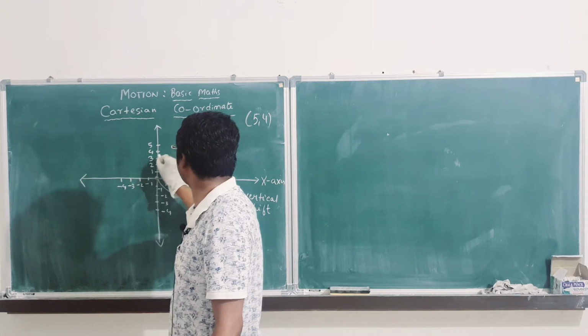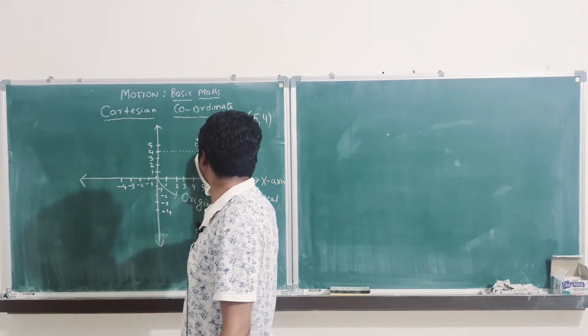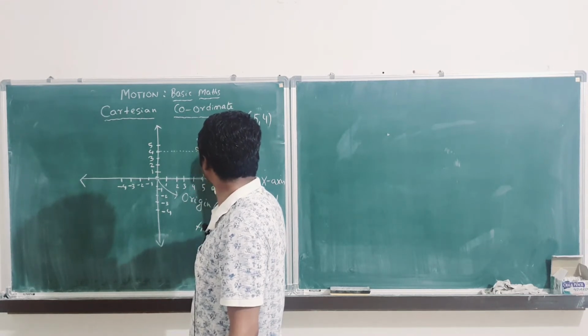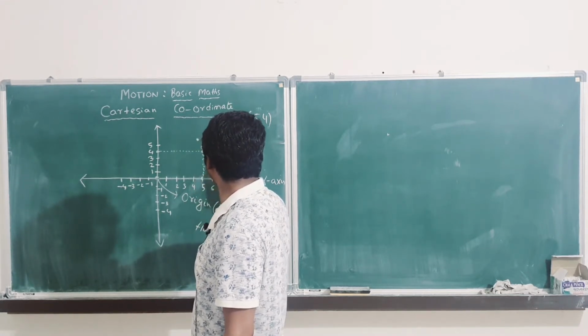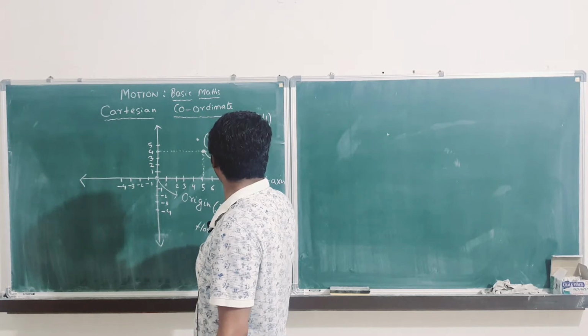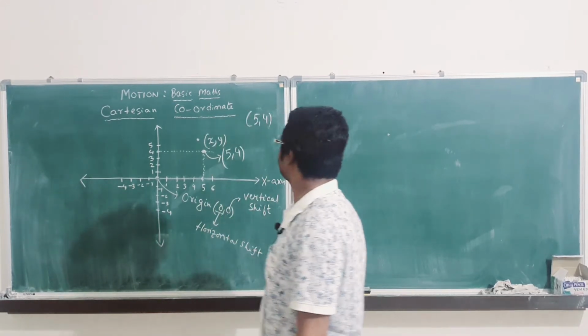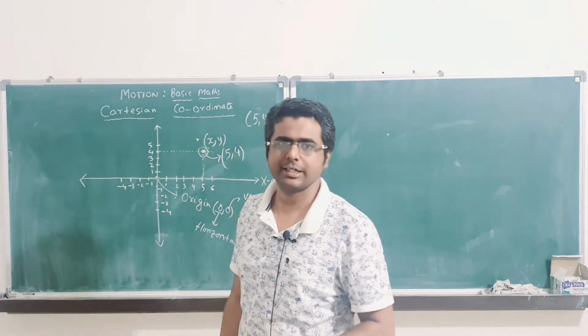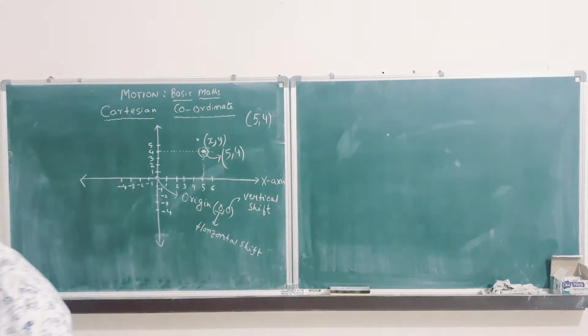Mark it over here, draw a horizontal line like this, draw a vertical line like this. The intersection of these two lines will give you 5, 4. Clear? This is how to plot a point in the Cartesian coordinate system.